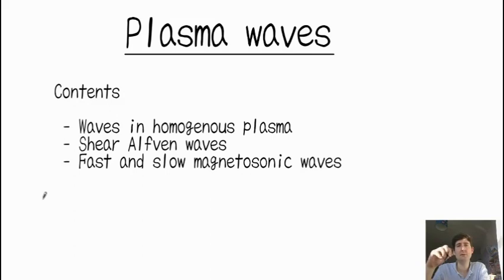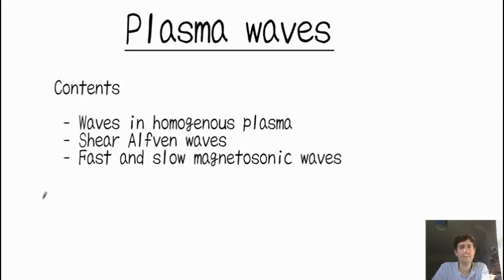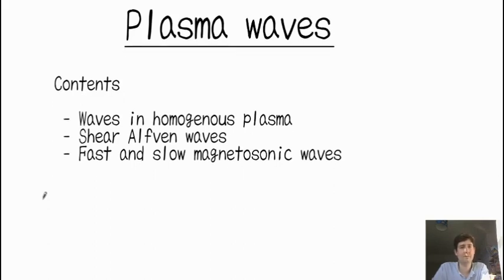There are fast magnetosonic waves, which are compressional waves, so the plasma is being compressed perpendicular to the magnetic field. And then there are slow magnetosonic waves, where the plasma is compressed along the magnetic field, and that reduces to essentially the sound wave when it's along the field.